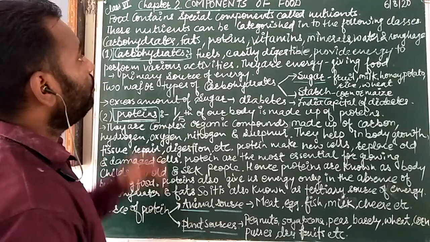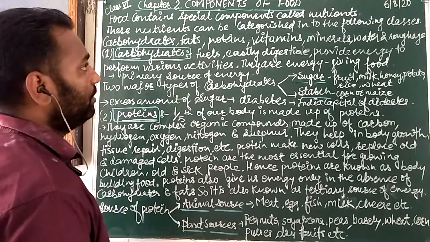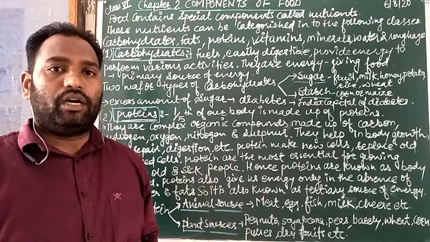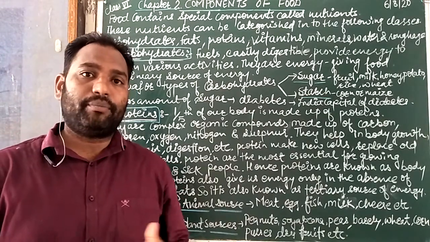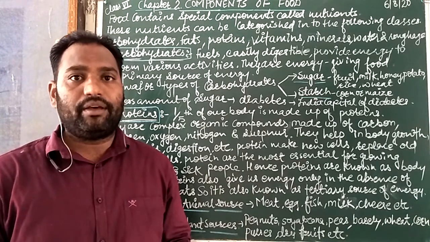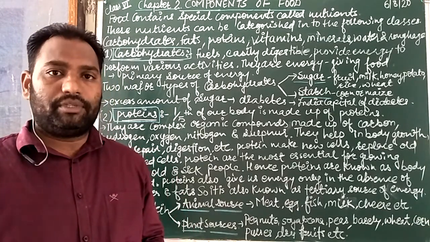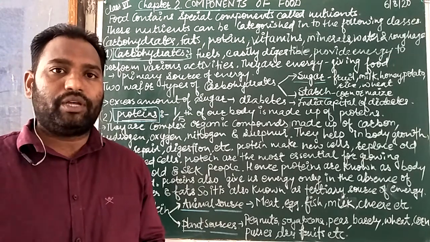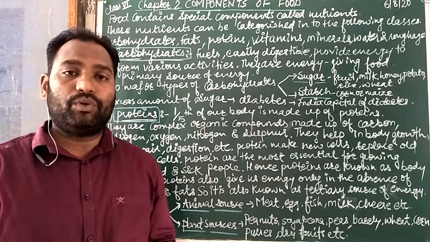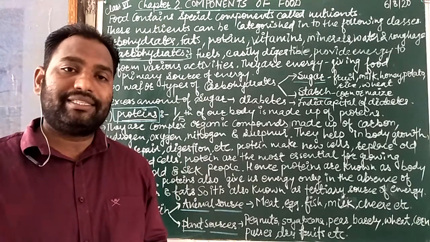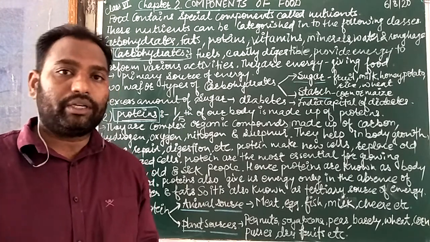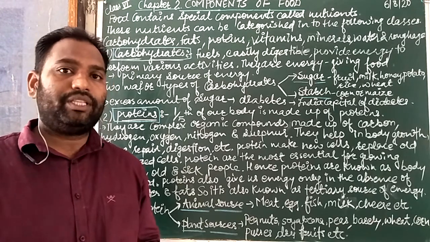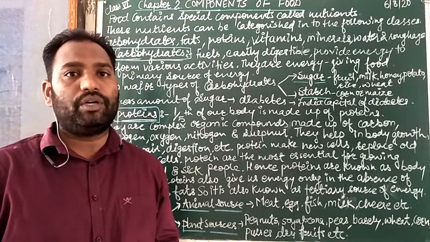First of all, food contains special components called nutrients. About food, you already studied in the last chapter. Food is necessary for the growth and development of our body, and it repairs our injured wounds. It means proper growth and development of bones, muscles, different organs, organ systems, tissues, cells, and repairing. Everything is only possible due to the food.